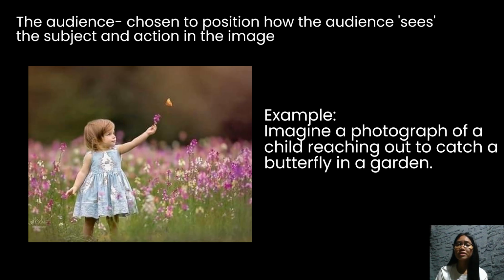Effect on audience: this positioning invites the audience to see the scene from the child's perspective, emphasizing the wonder and excitement of the movement.